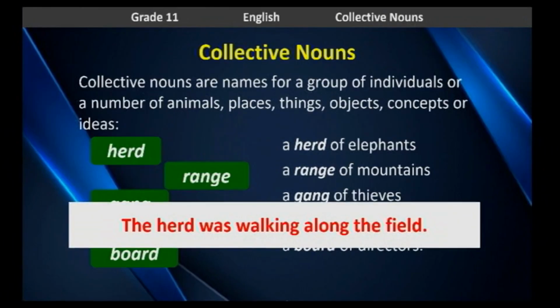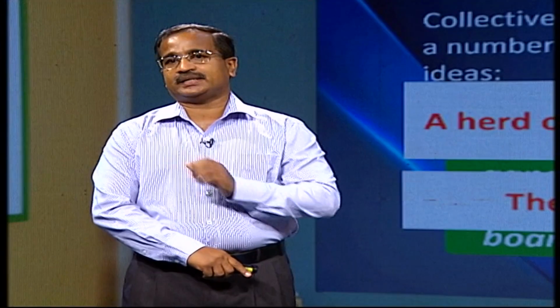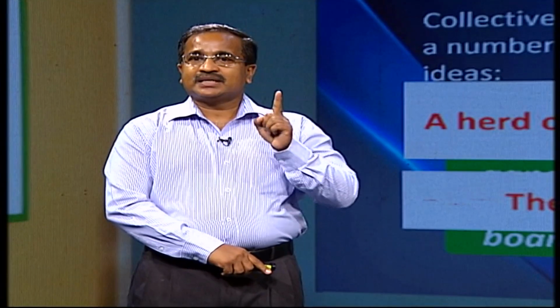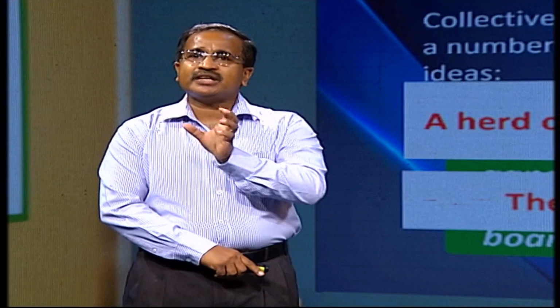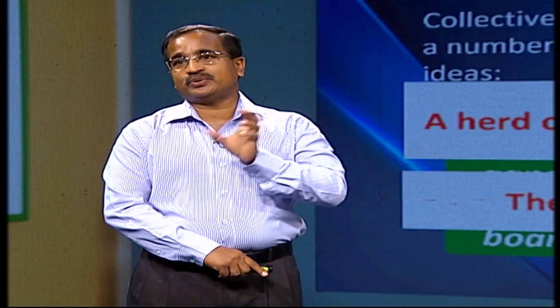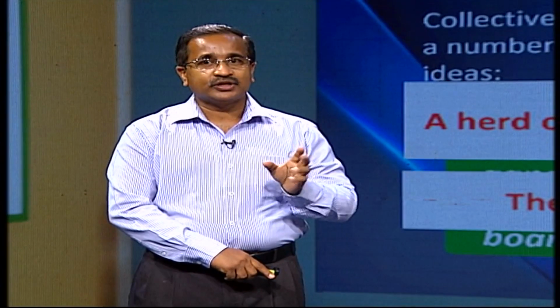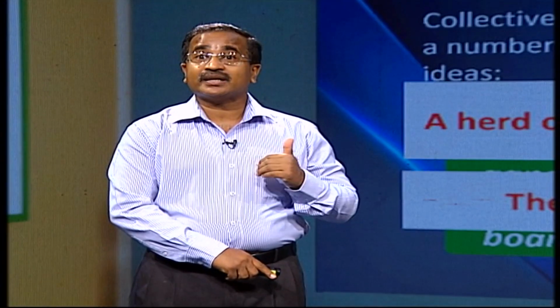The word herd can be used alone in a sentence. The herd was walking along the field. But look at this one. Can you read it out? A herd of elephants was walking along the field. Children, you can use the collective noun individually in a sentence. And at the same time, the collective noun can be included in a meaningful phrase such as a herd of elephants, a gang of thieves, and it also can be used in a meaningful sentence. A herd of elephants was walking along the field. So both sentences give the same meaning. Now let's have a look at the next slide.